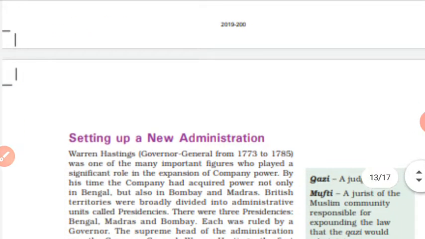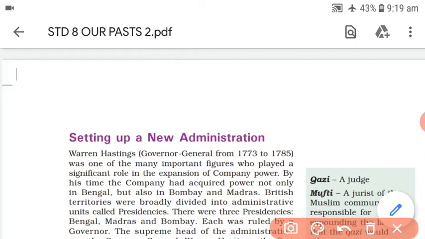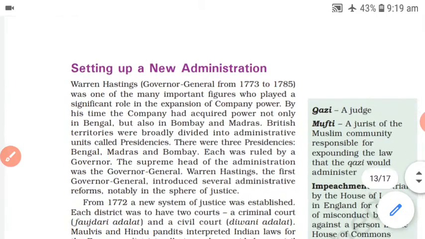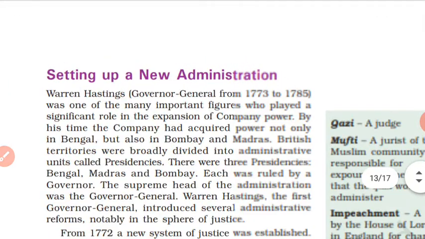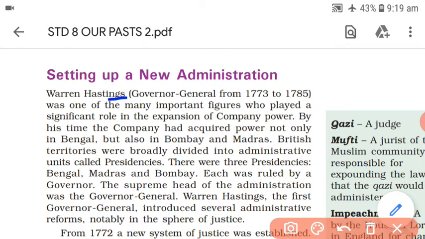Now we are in the next point, that is setting up a new administration. Previously India was administered in one way, and now there was a change because the control was in the hands of the British. So how the British would be administering, that is what we are supposed to start. As you can see, Warren Hastings, who was the Governor General from 1773 to 1785, was one of the many important figures who played a significant role in the expansion of company power. Means he is one of the important personalities who tried to bring more and more territories under the company.